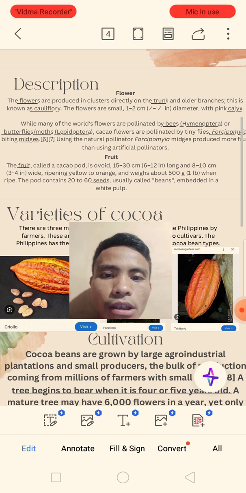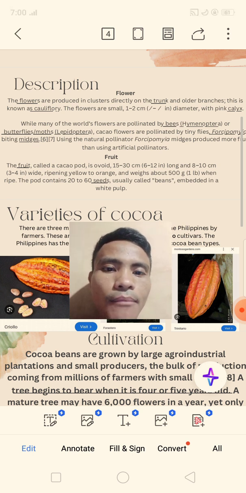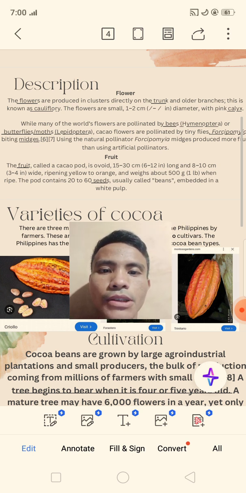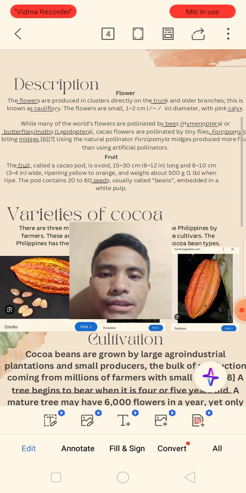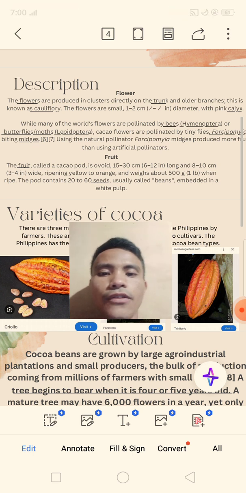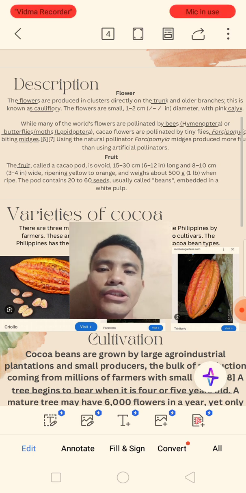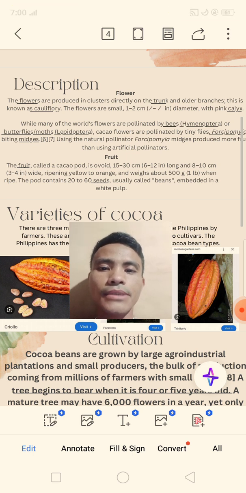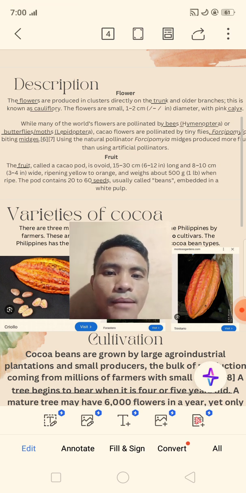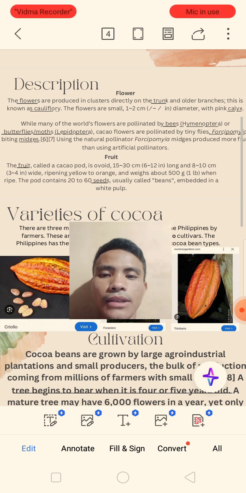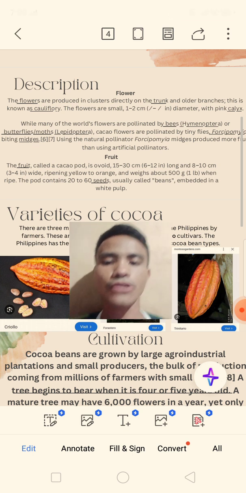Using the natural pollinator, Forcipomyia midges, produces more than using artificial pollinators. So the natural pollinators produce more than artificial pollinators.